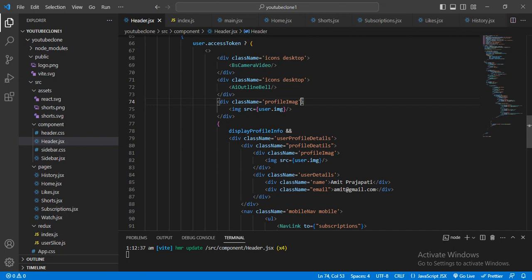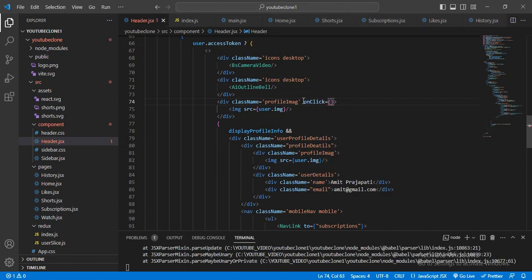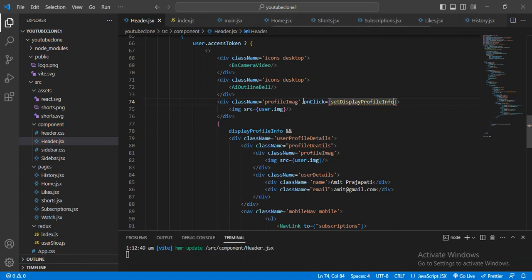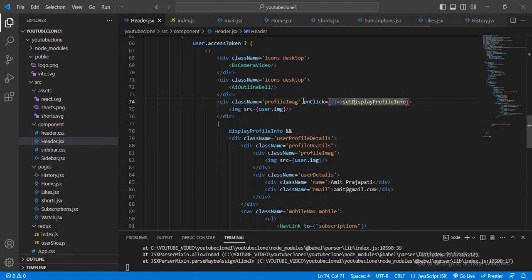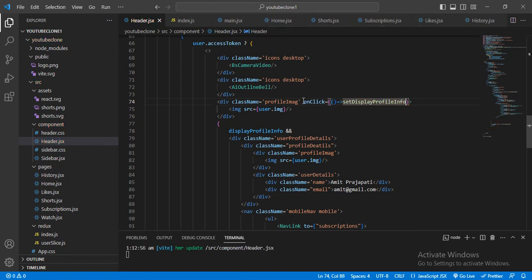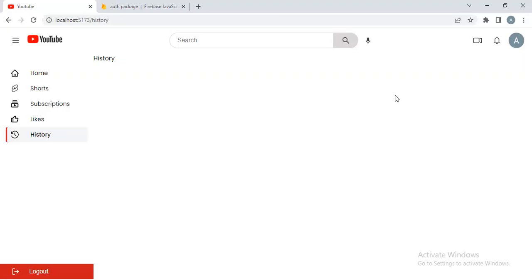here I will give the onClick, and here I will paste this and call it by a function. And inside this also I will give the previous value and set the reverse value. The previous value will be reversed like that. When I click, the display will be gone like that. It will be happening.